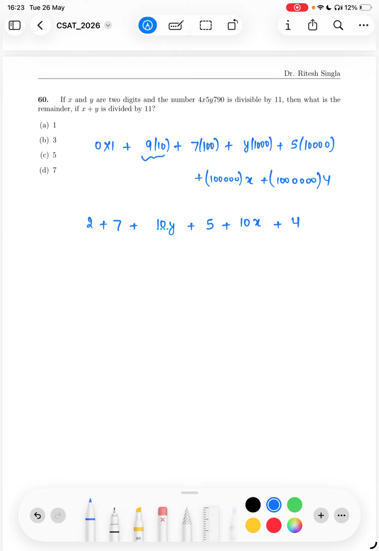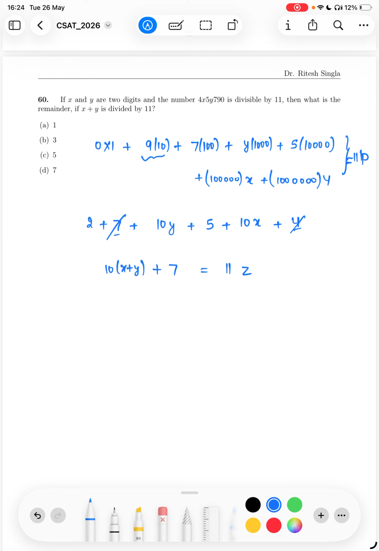If I just club 7 and 4, so it is also gone. If I take mod 11, the remainder is 10 times x plus y plus 7. This is divisible by 11, so it is some 11z. What I have done is, when I say that this number is divisible by 11, this number was some 11 times p. So whatever was a multiple of 11, I took it on the right hand side and clubbed it in z. So now you need to find the choice for x plus y.